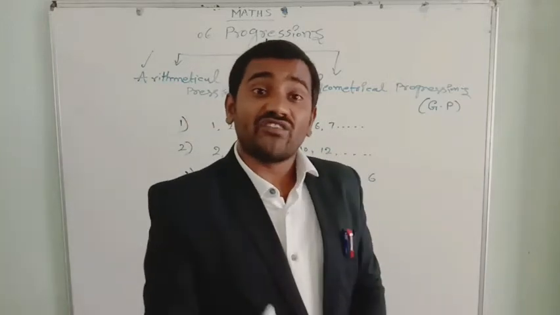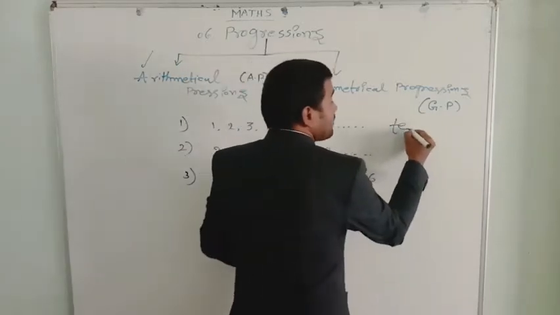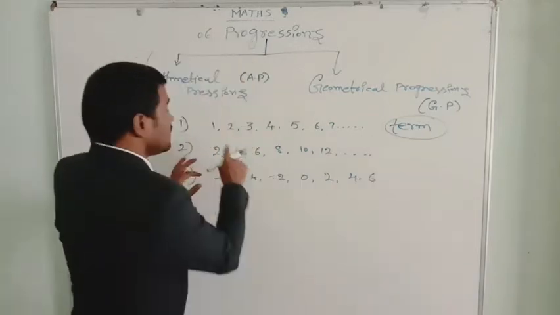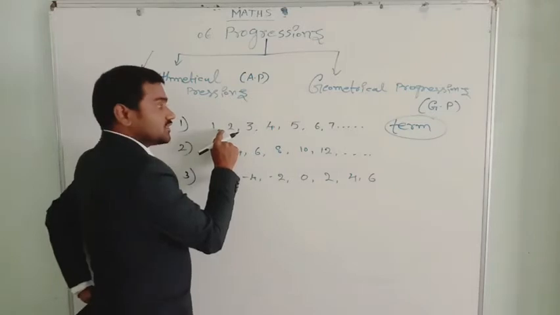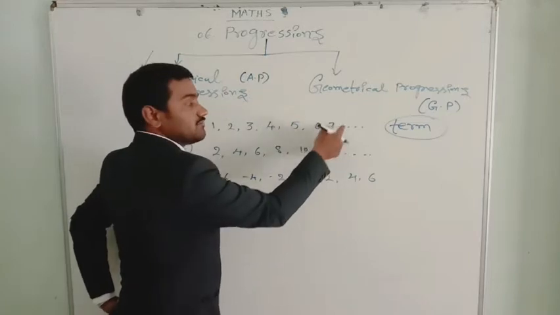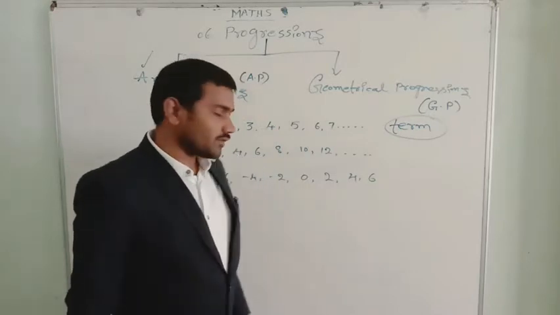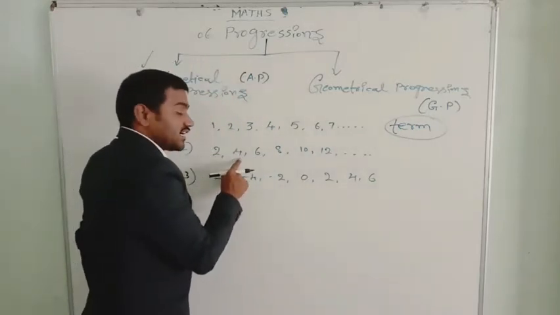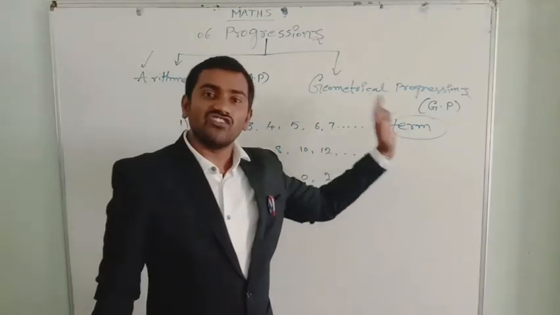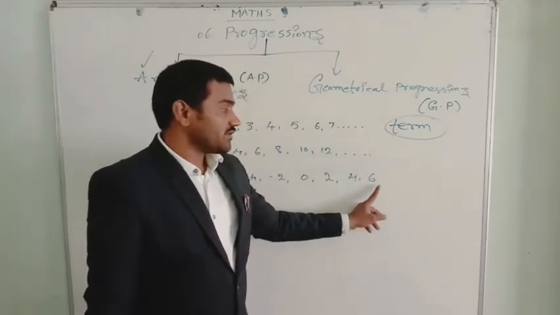In a pattern, every number is known as a term. How many terms does it have? Let us see. Every number is known as a term. This is the first term, second term, third term, fourth term, fifth term, sixth term, seventh term. Hence, there are an infinite number of terms. Here, the first term, second term, third term, fourth term, fifth term, sixth term. This is an infinite arithmetical progression. This is a finite arithmetical progression.